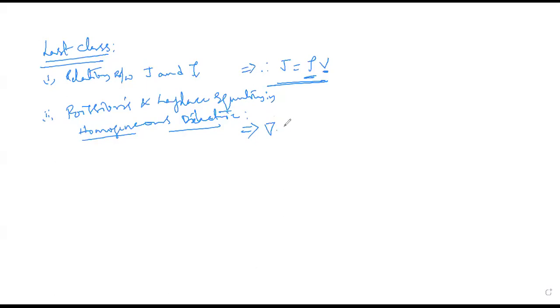And with the concepts of displacement current density and electric field intensity, we got del dot D is equal to rho V, or rho. Del dot D is equal to rho we got. Then later on, we expanded this expression: del dot D can also be written as del dot epsilon naught E, correct? So this also I showed you, and this should be equal to rho. And already we know in terms of potential the relation between E and V. That relation is E is equal to minus del V, right?